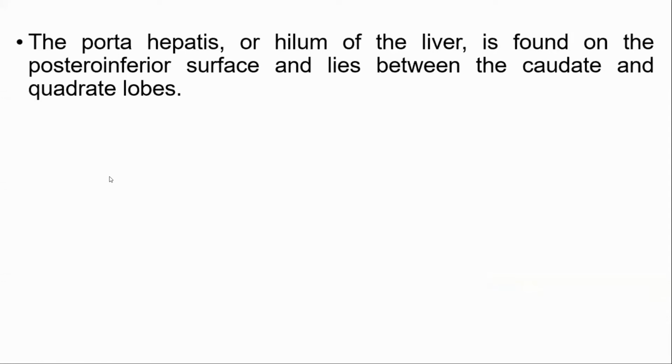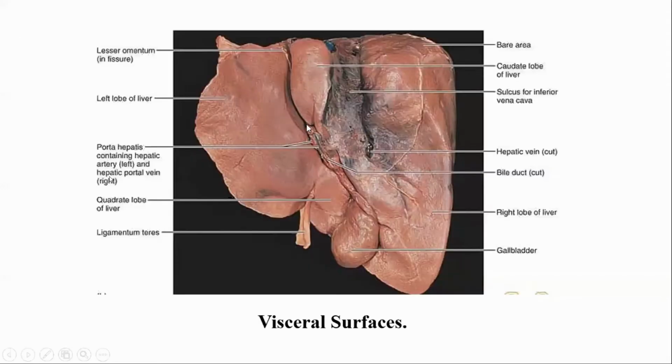Some are coming out, some are entering inside from that particular part. That is known as hilum. Hilum of spleen, hilum of lung. So the hilum of the liver is also known as the porta hepatis. It is found on the posterior inferior surface and lies between the caudate lobe and quadrate lobe. So this is the porta hepatis, which lies between the caudate lobe and quadrate lobe.